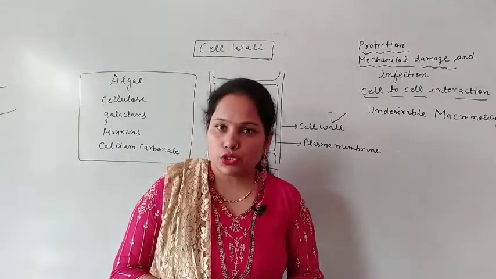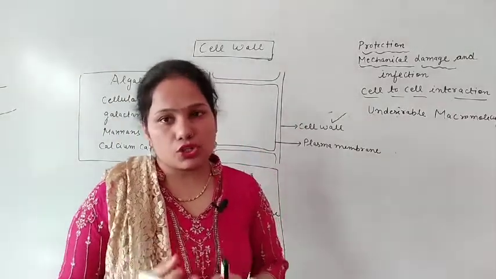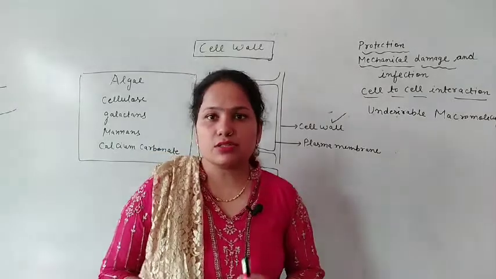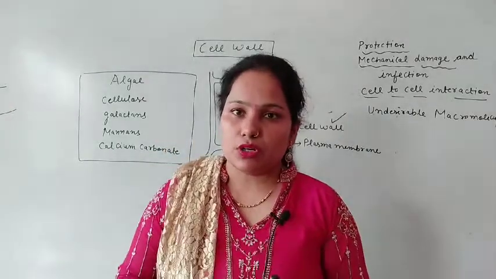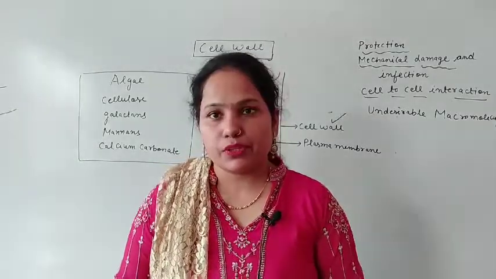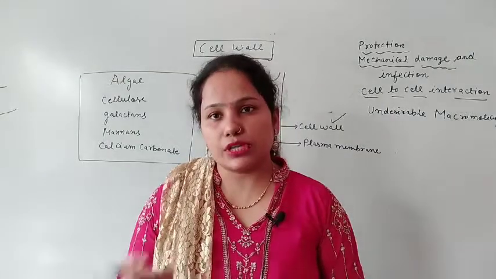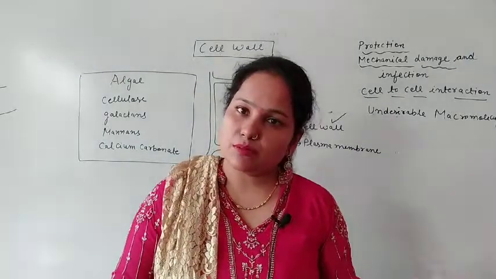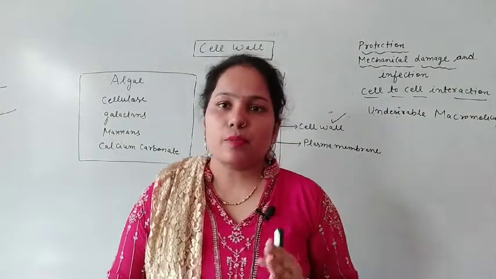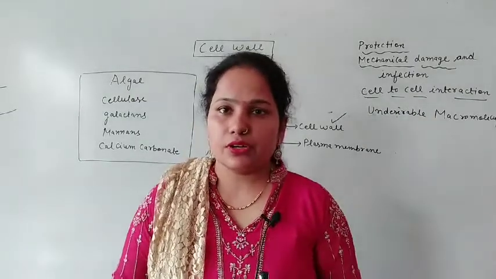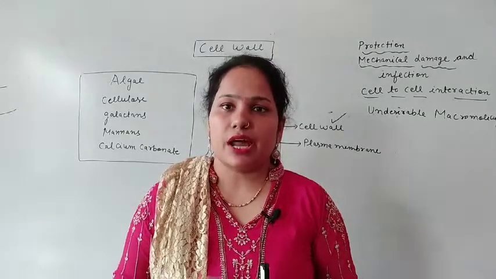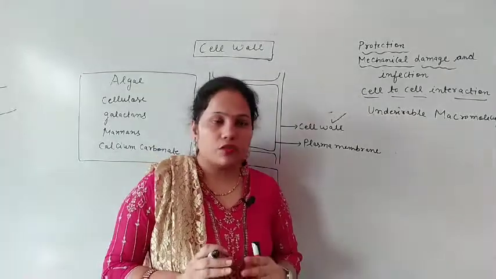So what is the composition of this cell wall and what is its function? The cell wall is made up of different substances in different organisms. The composition of the plasma membrane is the same: it is made up of lipids and proteins in animals as well as in plants and other organisms. But the composition of the cell wall differs in plants, bacteria, fungi and algae.